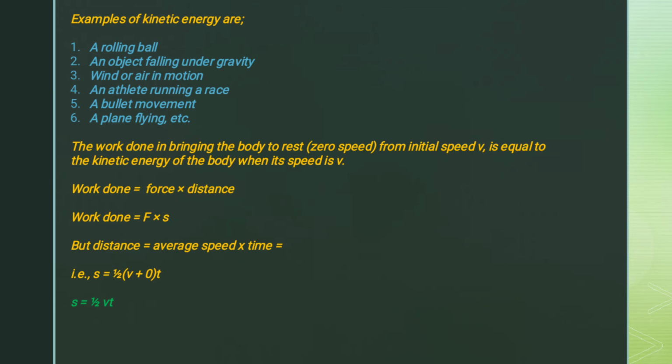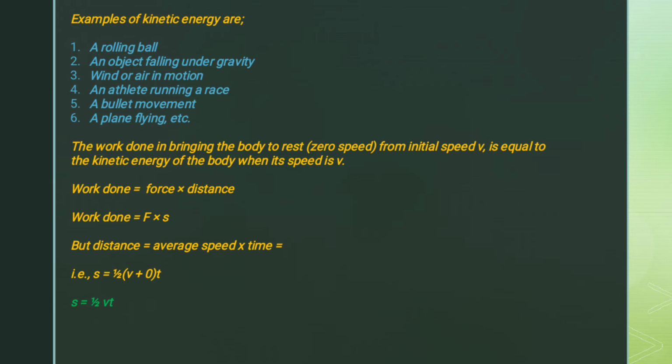So the work done in bringing that object that is moving with a velocity v to rest is equal to the kinetic energy of the body when the speed is v. Now we know that work done is equal to force times distance. So work done is equal to F times S.